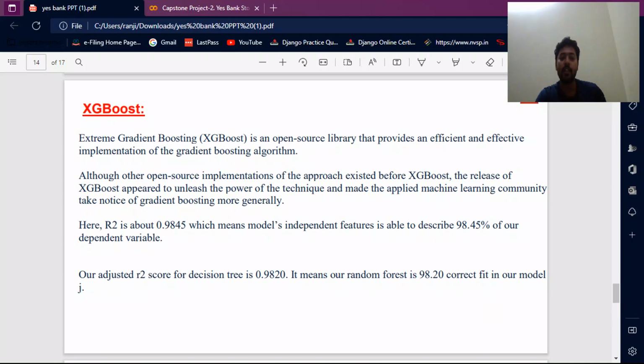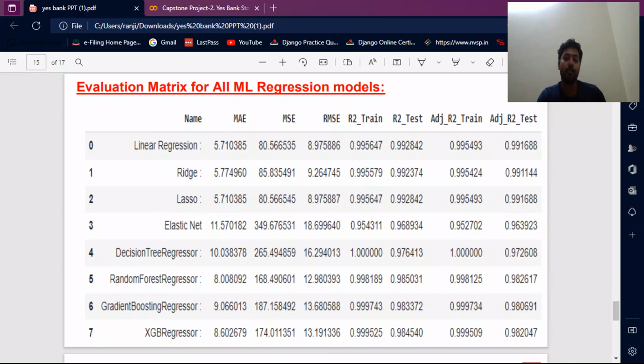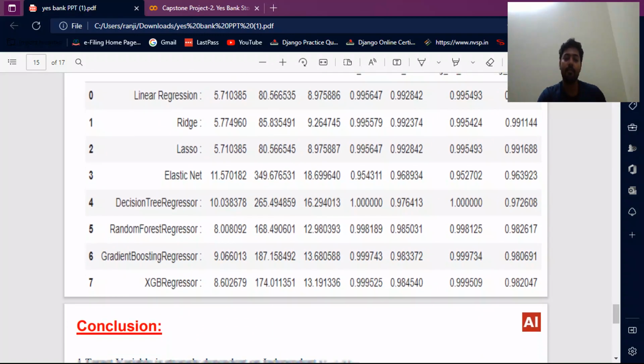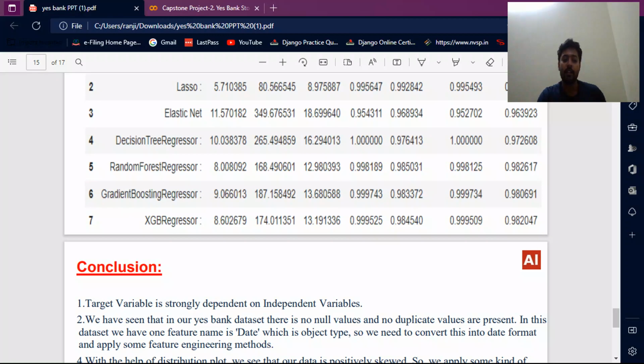And XGBoost. Extreme Gradient Boosting is an open source library that provides an efficient and effective implementation of the gradient boosting algorithm. Other open source implementations of the approach existed before XGBoost. The release of XGBoost made it a powerful technique in the applied machine learning community, and gradient boosting more generally. Then evaluation metrics. Here are all the values: linear regression, ridge, lasso, and elastic net, then decision tree, random forest, gradient boosting regressor, and XGBoost regressor.